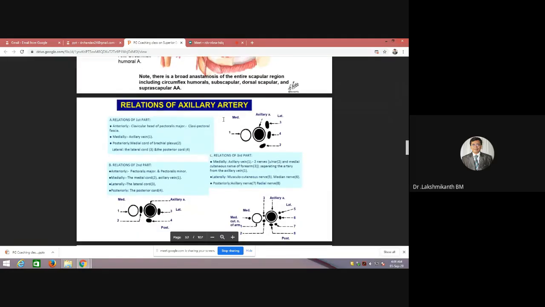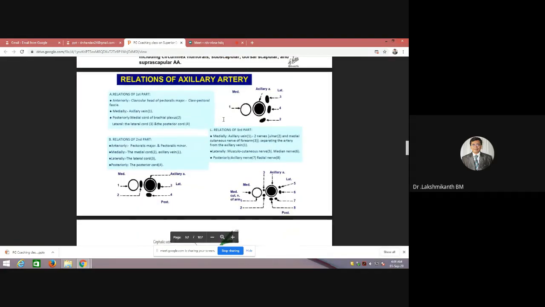Okay, fine. So there are relations, but here the main important relation which you have to remember is the second part. The second part of the axillary artery will be related medially to the medial cord, laterally to the lateral cord, and posteriorly it will be the posterior cord.